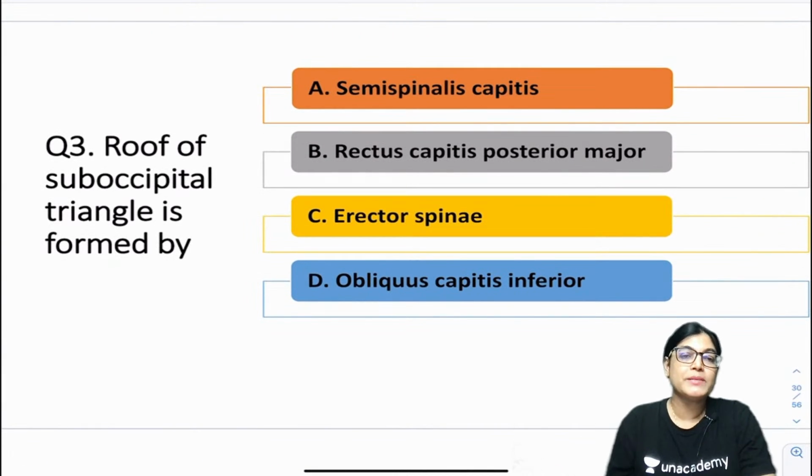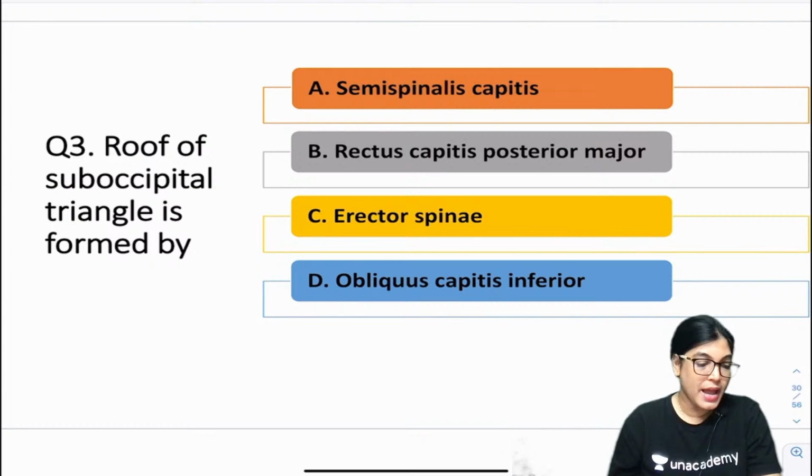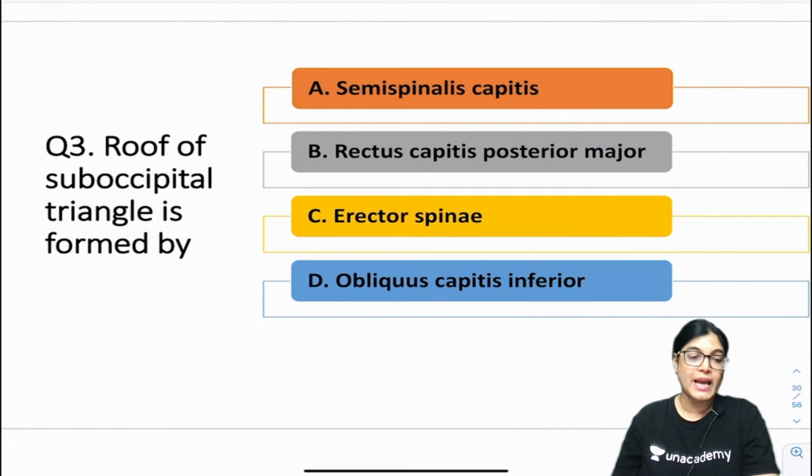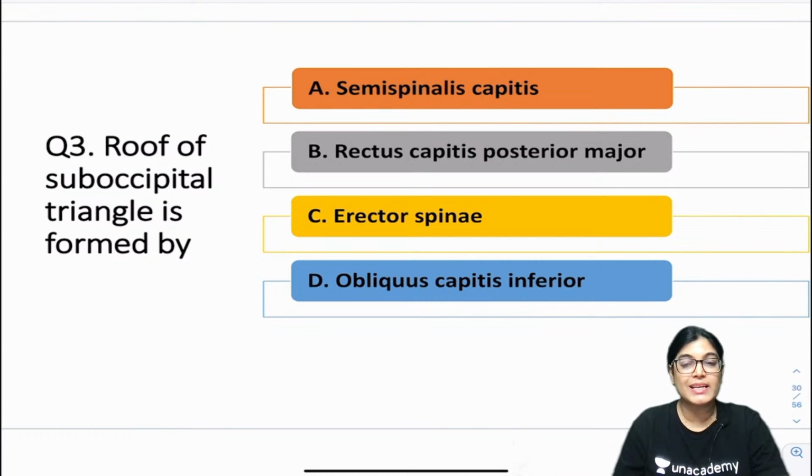Roof of sub-occipital triangle is formed by... a direct anatomy MCQ. So I will get more correct answers, and I am accepting many answers which will come absolutely correct. Okay. So, the roof of sub-occipital triangle is formed by: A, semispinalis capitis; B, rectus capitis posterior major; C, erector spinae; D, obliquus capitis inferior. Roof of sub-occipital triangle is formed by.